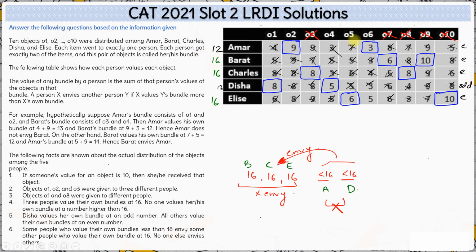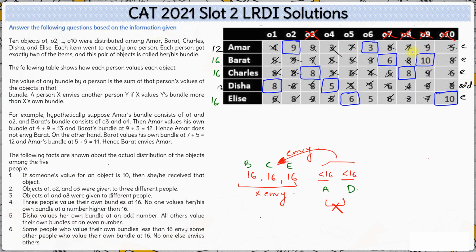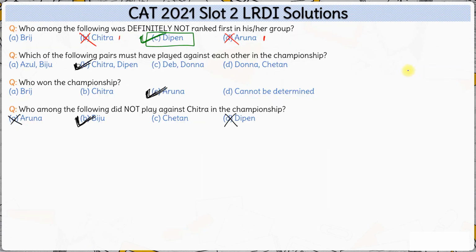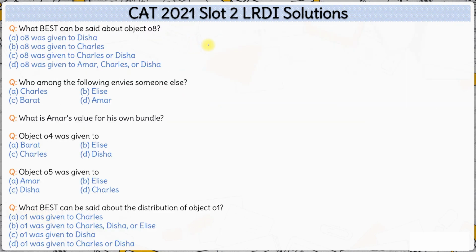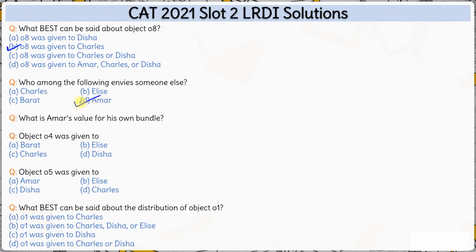Now let's look at the questions. First question here is, what best can be said about object 8? Object 8 is received by Charles, hence option B is the correct answer here. Next, who among the following envies someone else? We had already figured this out initially, that Amar is going to envy Bharat definitely, because Bharat's bundle's value for Amar is 8 plus 9, 17, which is obviously more than his own bundle's value of 12. So Amar is going to envy Bharat.